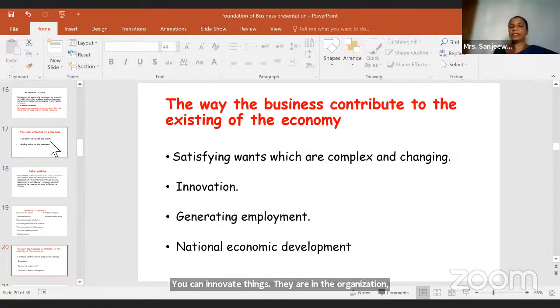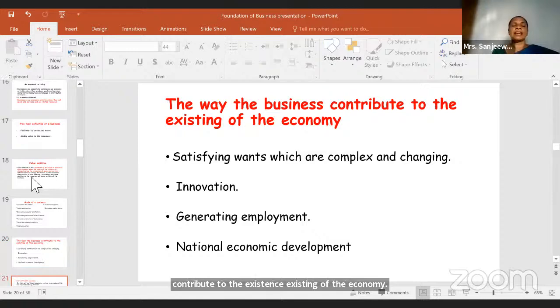And you can generate employment opportunities. You can provide jobs, so in that way also you can contribute. And national economic development. Ultimately, you can contribute to national economic development as well, right? So these are the ways that the business contributes to the existence of the economy.